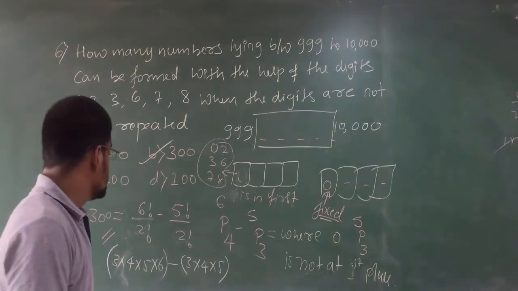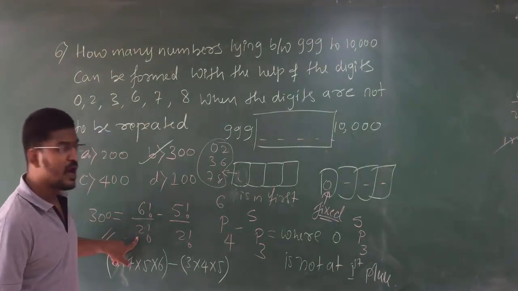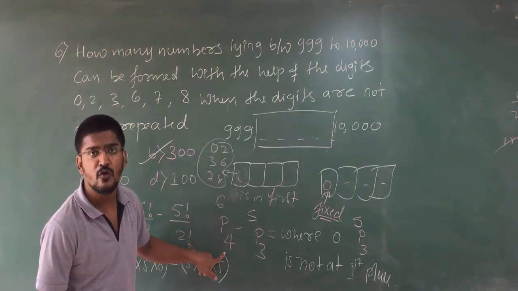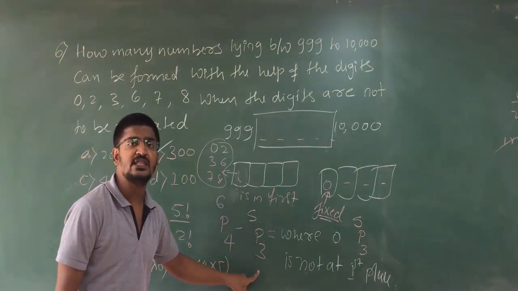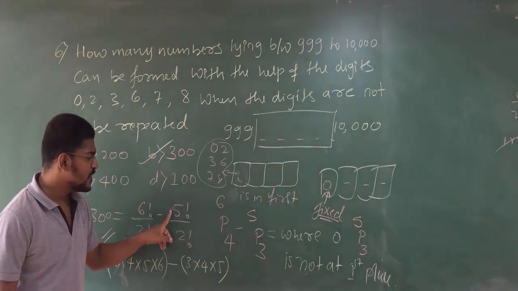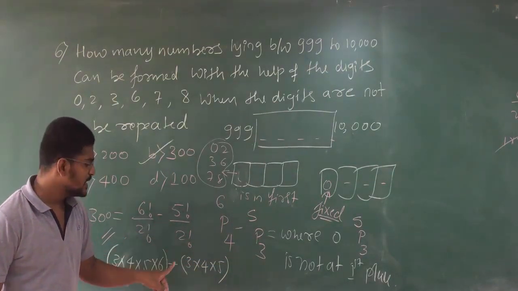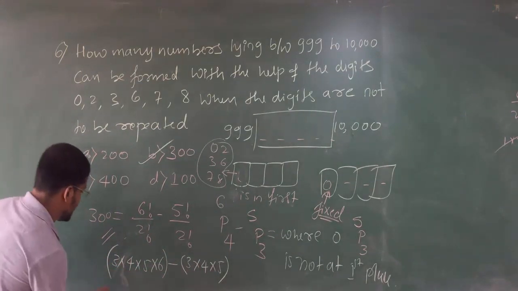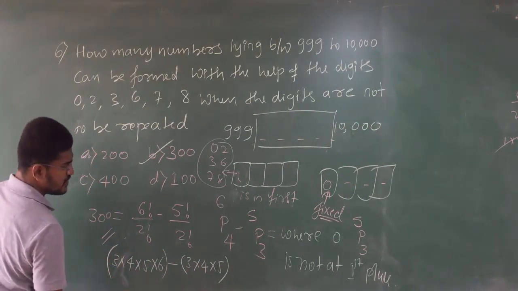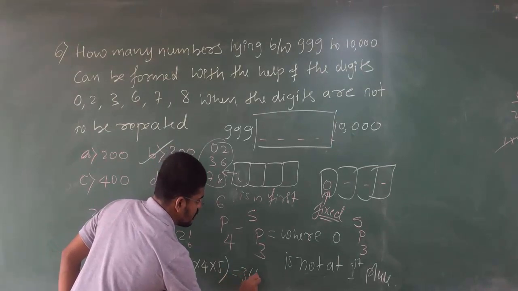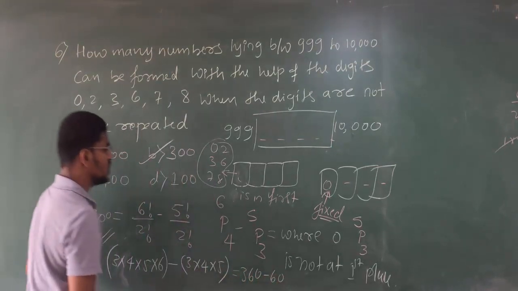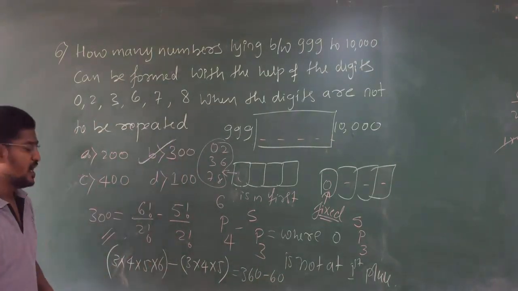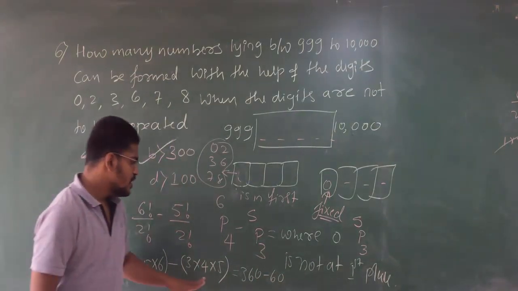Okay students, see here, 6 factorial divided by 2 factorial is what you are going to have if you simplify 6P4. If you simplify 5P3, you are going to have 5 factorial divided by 2 factorial, that is 3 into 4 into 5. Clear? So this will be 360. This will be 360 minus 60. So you are having 300 as your answer.